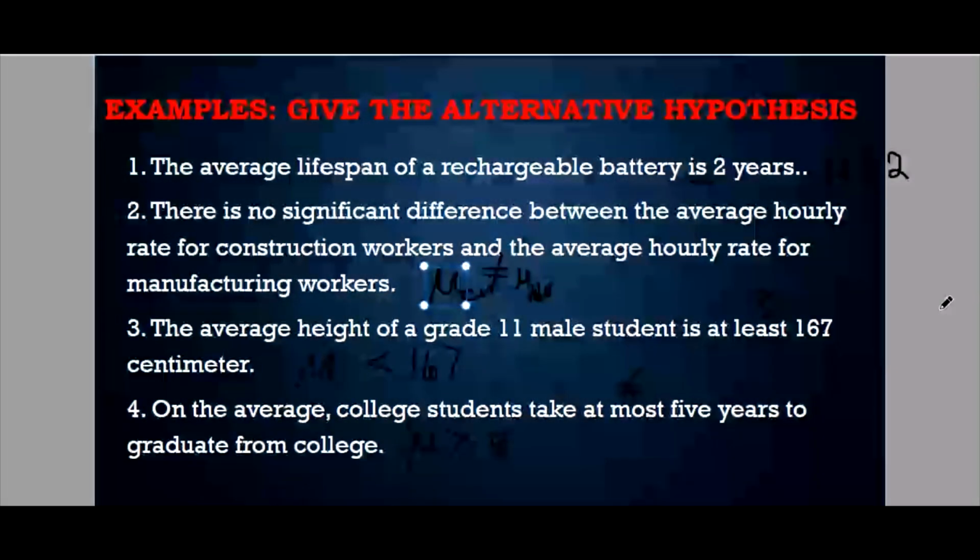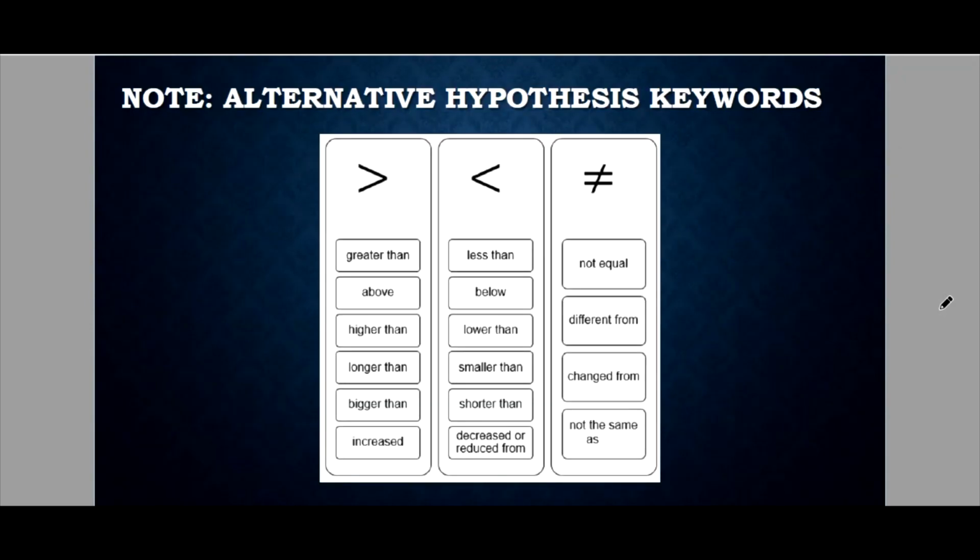So again, when you ask how to determine whether it is an alternative or a null hypothesis, you must first analyze if there is a significant difference, may kaibahan ba, or may relasyon ba, then of course that is an alternative hypothesis. If walang kaibahan, if walang relasyon, there's no relationship, then of course that is the null hypothesis. So for the alternative hypothesis, we have these symbols and keywords.